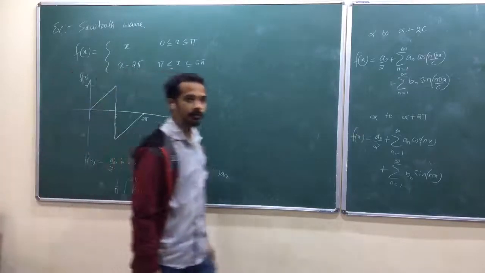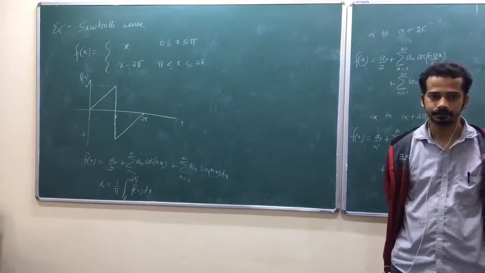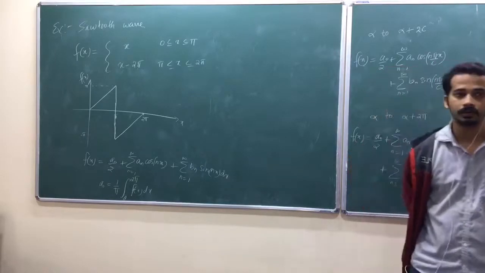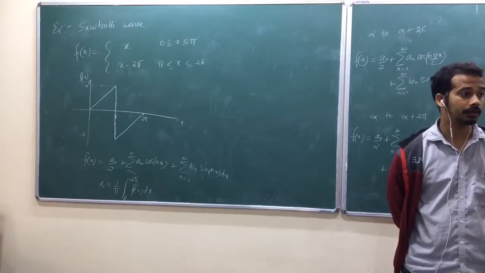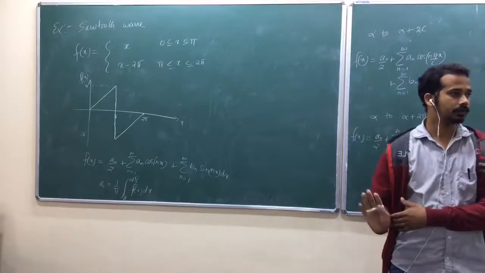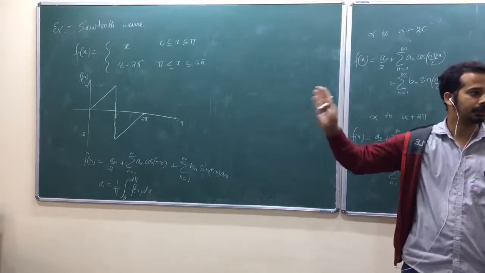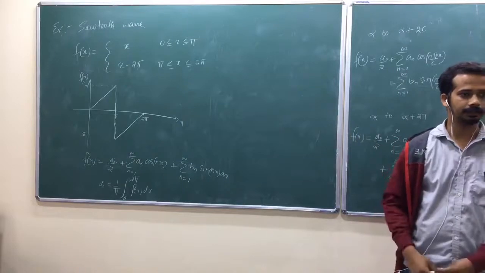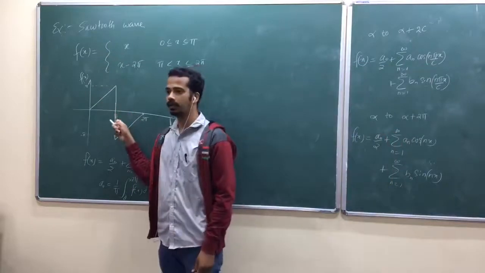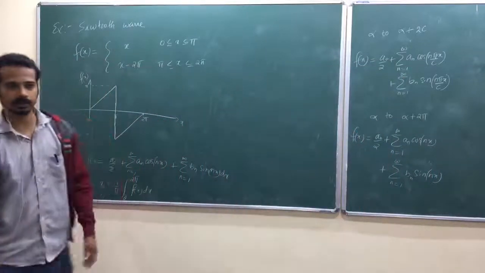Now quickly, tell me what is this integral? See the diagram and tell me what is this integral. Don't talk about symmetry or anti-symmetry. We are talking about only one part of that vertical axis. You talk about symmetry and anti-symmetry only when the range is symmetrical, if it is minus pi to plus pi like that. It is 0 to 2 pi. Yeah, area under the curve is 0. Why? So look at here. This area is same as this area. This is negative, this is positive. It's 0. Is that okay?